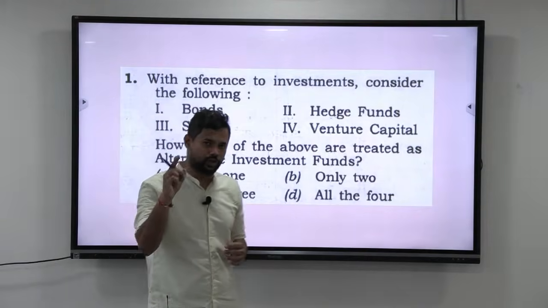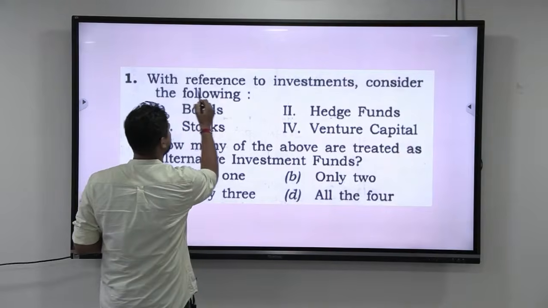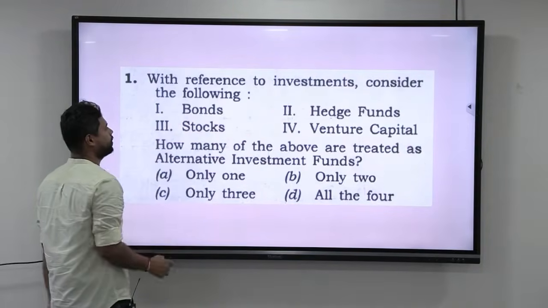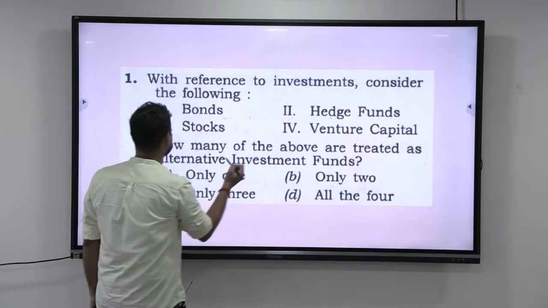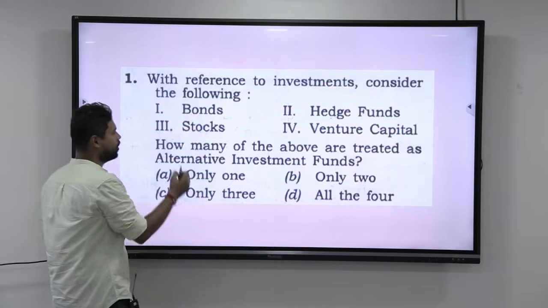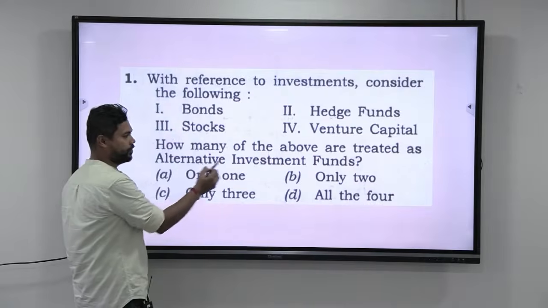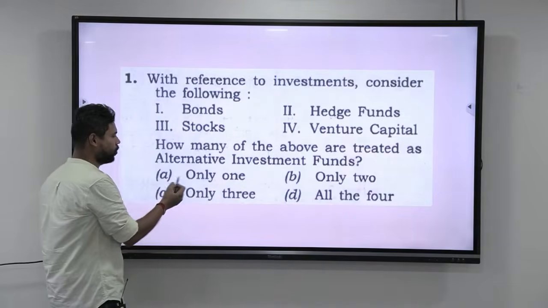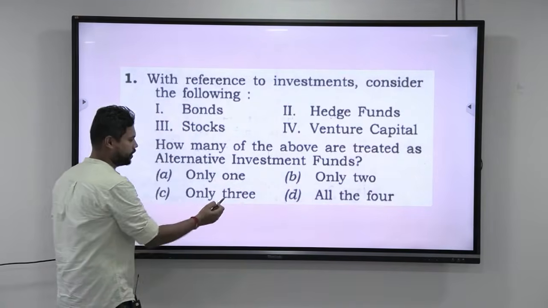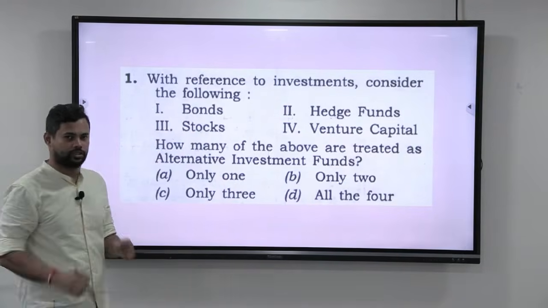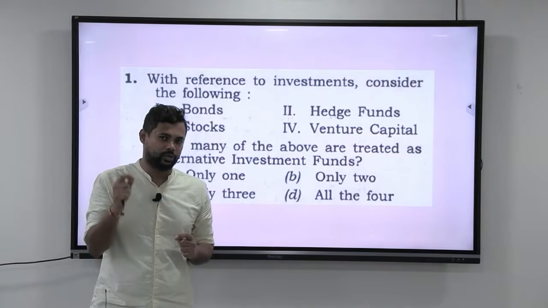Okay, now let us do the first question of the day, and that is with reference to investments. Consider the following: bonds, hedge funds, stocks, venture capital. How many of the above are treated as alternative investment funds? Options are only 1, only 2, only 3, and all the 4. So this is the question given in UPSC. Let us try to deduce the answer.